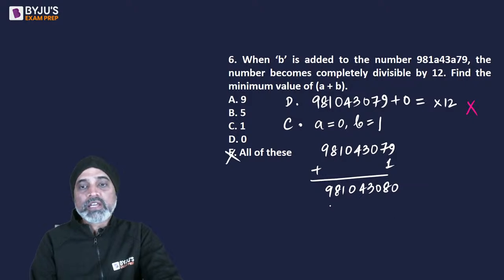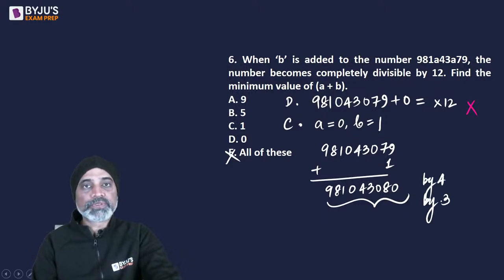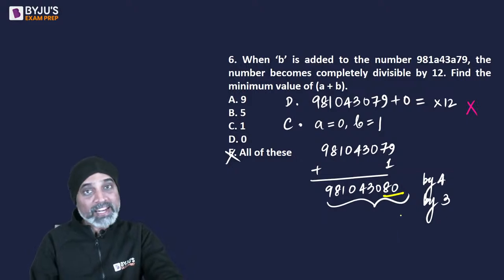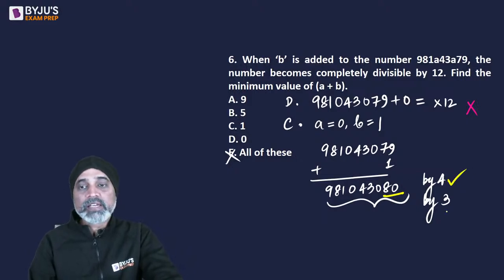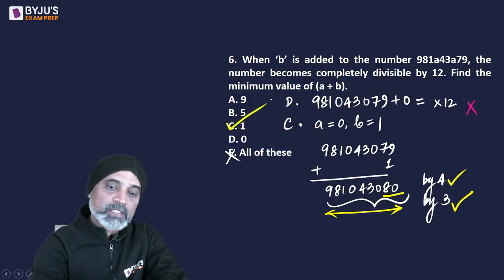9810430080. Now this number is going to be divisible by 12 when it is divisible by 4 and when it is divisible by 3, right? Now 4 ka divisibility rule, if you remember, is the last 2 digits should be divisible by 4. So 80 is divisible by 4, perfect. Divisibility rule of 3 is that the sum of the digits should be divisible by 3. So right now 9, 8 plus 1, 9, 4 plus 8, 12, 3. So it is also divisible by 3, sum of the digits. ये नंबर अब 3 और 4 दोनों से divisible है, तो हमारा ये इसका सेंस बनता है कि 1 हो